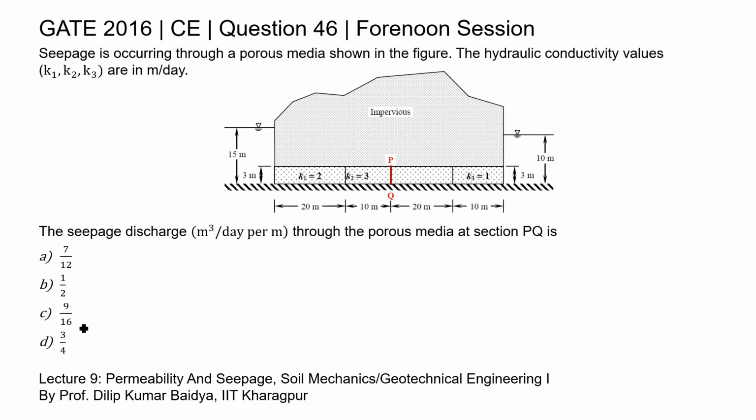As in the options we can see, 1 by 2 is in option B. So option B is the correct answer for this question.